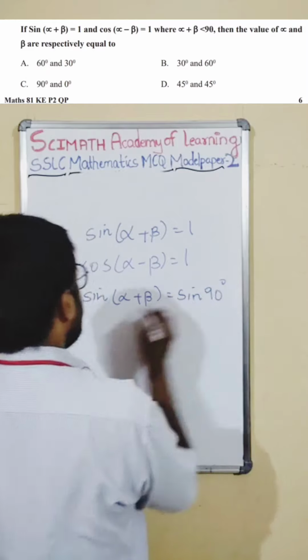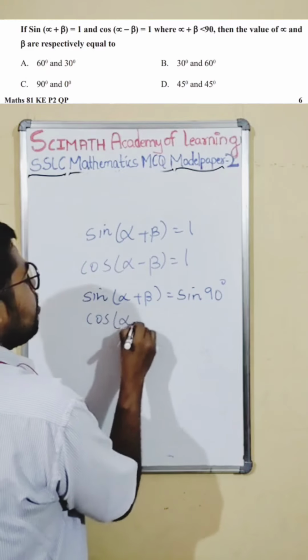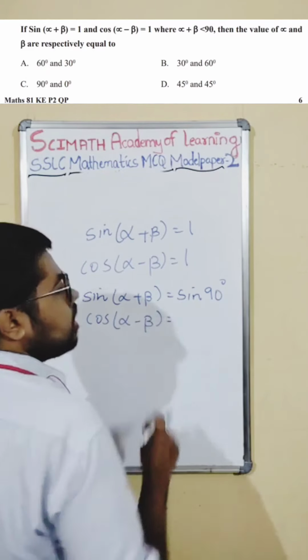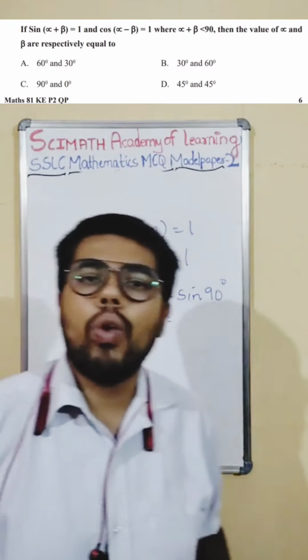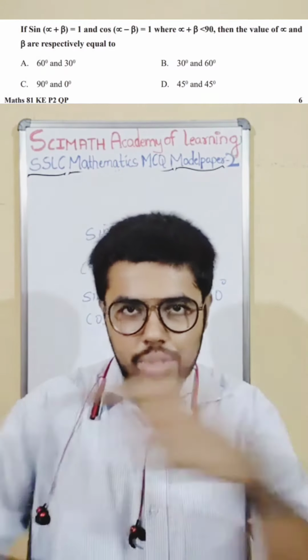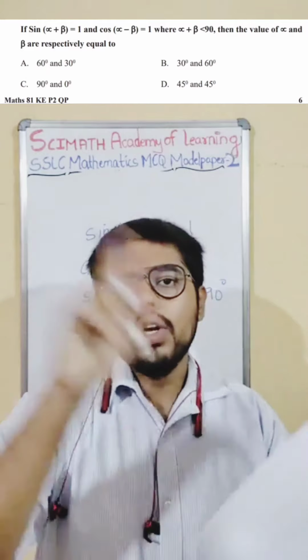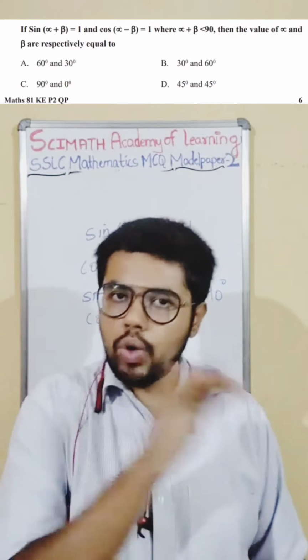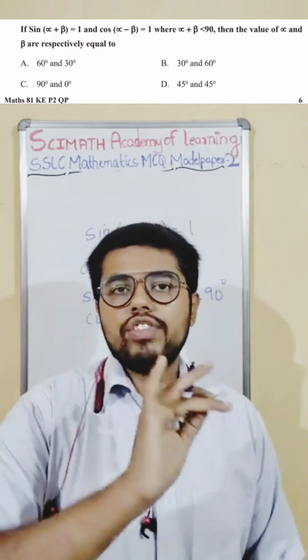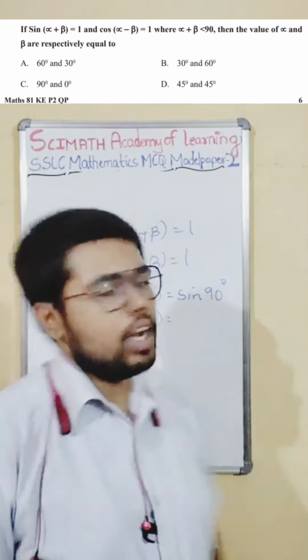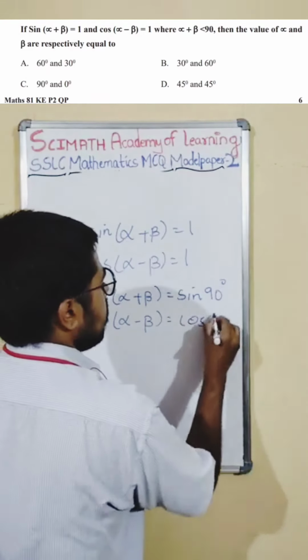Again, see, cos of alpha minus beta is equal to 1. In the cos trigonometric values, where do you get 1? At cos 0, no? It is opposite. I hope you remember how to write the trigonometric value table. Sin you will write and write the opposite for cos. So if sin 90 is 1, cos 0 will be 1. So cos 0 is 1.